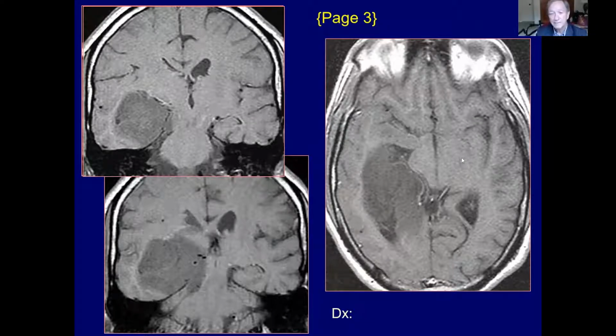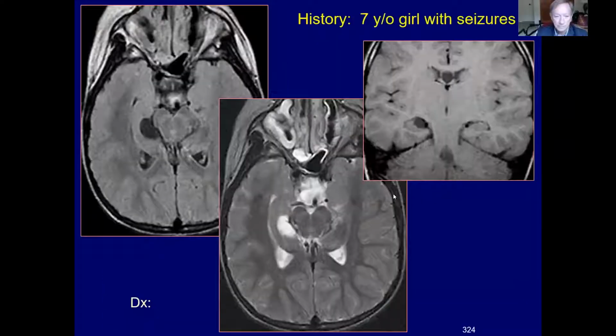Some of them enhance, some of them don't. It's variable. This is an important entity to recognize for what it is.